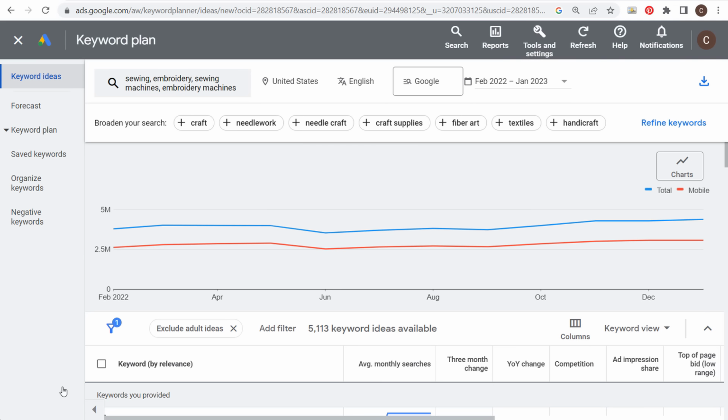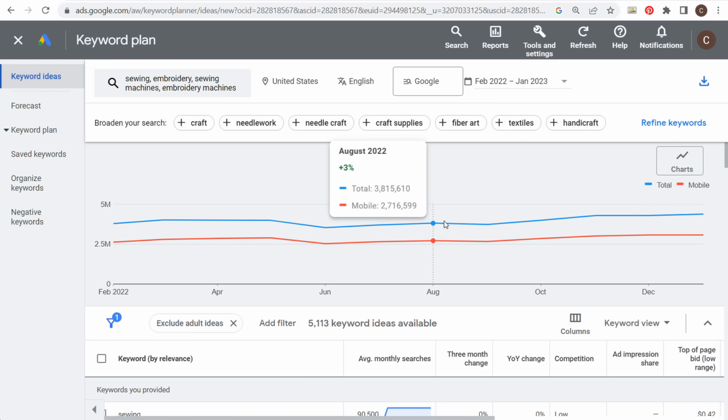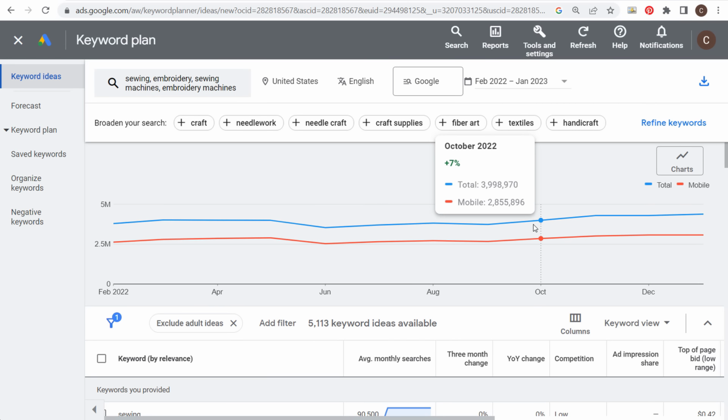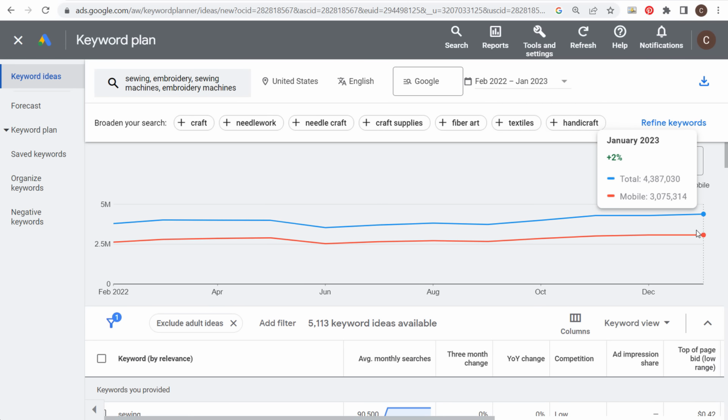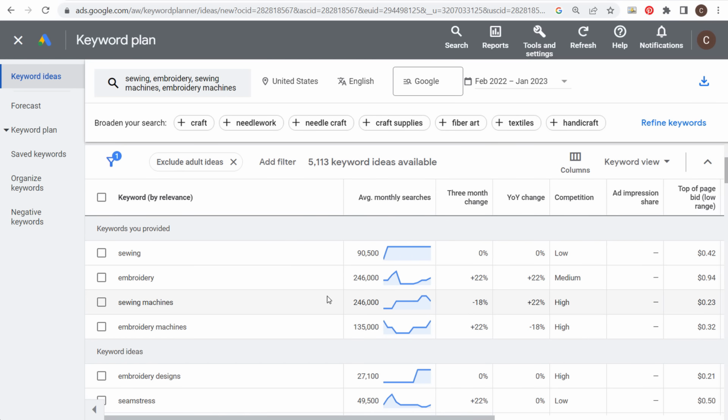So this is the very first thing I would do, and as we're coming up with our list of keywords, you're going to see right here, there's over 5,000 keyword ideas available, so there's going to be no shortage of keyword ideas, and there's plenty of search volume for this niche. It looks like in total, there's over 4 million searches a month over the last few months, so this is a large niche and something that we can definitely drive some traffic to our website.